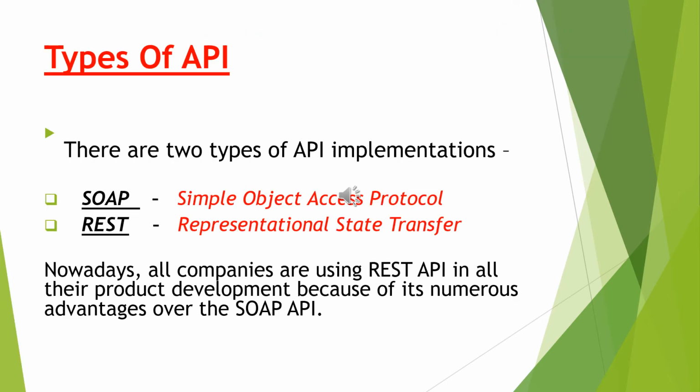Now that we have understood what an API is, let's get to the types of API. There are two types of API implementations mainly. One is REST and the other is SOAP. SOAP API was being used extensively until REST came into the picture. SOAP stands for Simple Object Access Protocol. As the name suggests, this kind of API had to follow many protocols. REST stands for Representational State Transfer. Now, REST API is being extensively used these days because of its numerous advantages over the SOAP API.